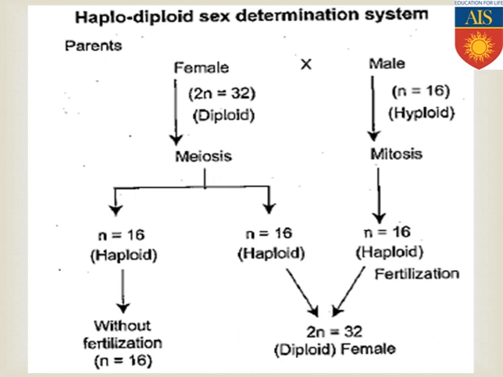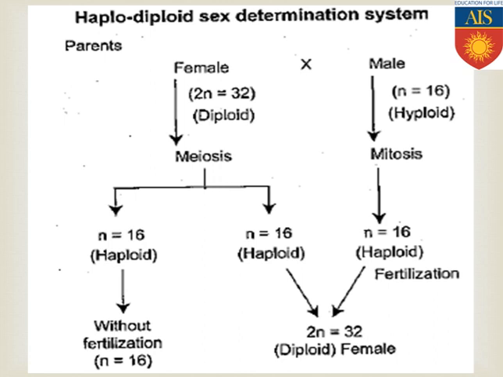So if you consider the female, that is the queen, they have a diploid number of chromosomes within their body, and that is 2n equals 32. And males, that means the drones, are only haploid, they have 16 chromosomes in each and every cell, n equals 16.